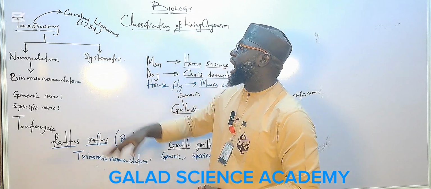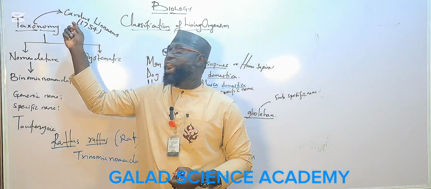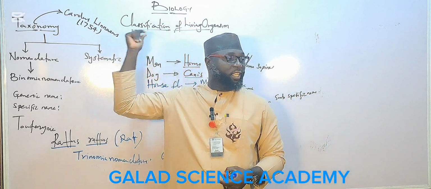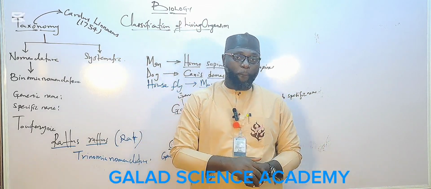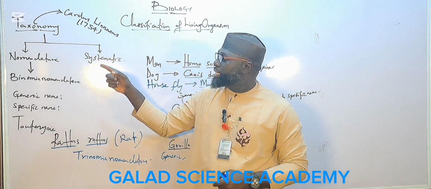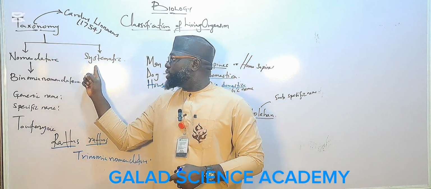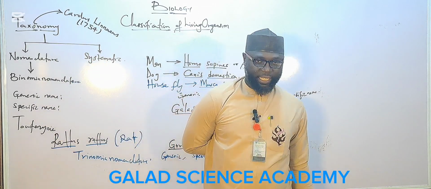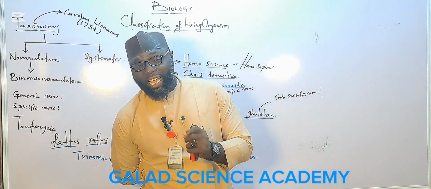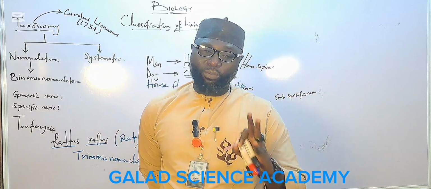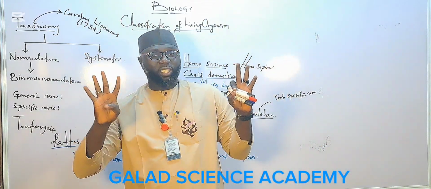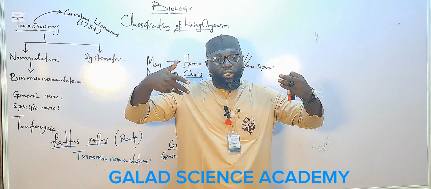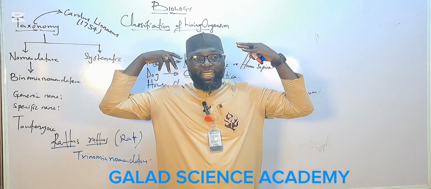So that is all about nomenclature under the contribution of Carl van Linnaeus in 1754. The second one is systematics. If you remember, I said Carl van Linnaeus performed three basic functions in classification of living things, which his work is based on.